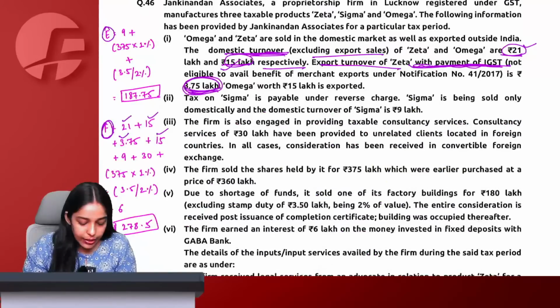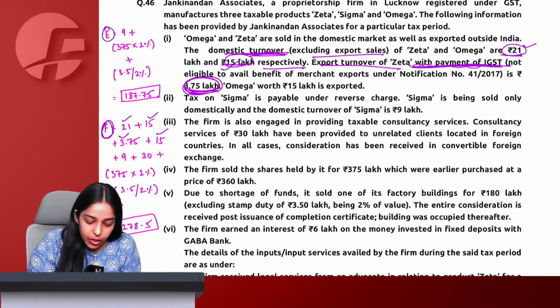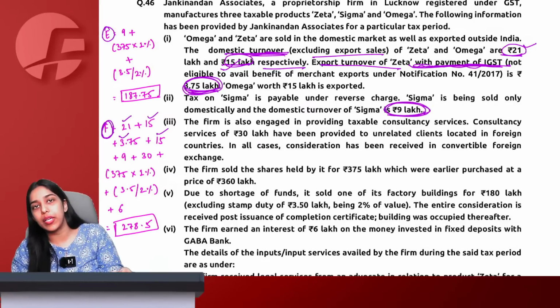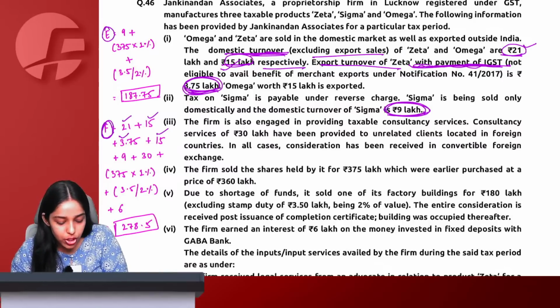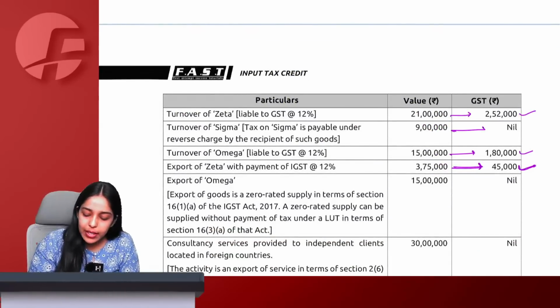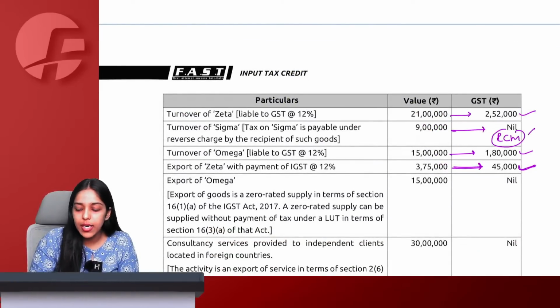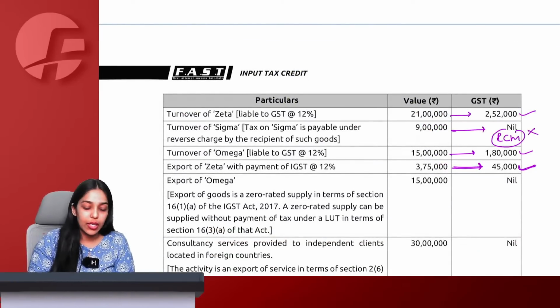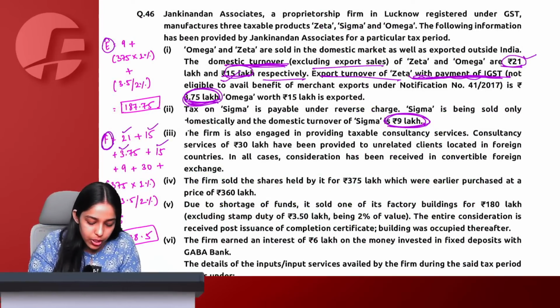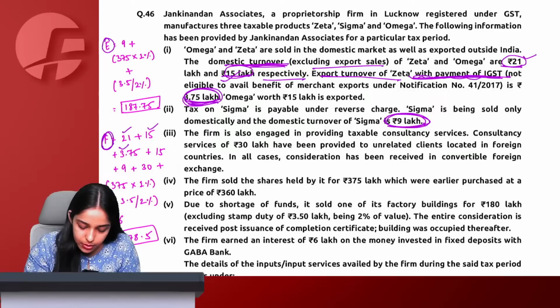Got it? And then we are saying that the tax on Sigma payable under reverse charge mechanism, it is sold domestically only. Domestic turnover is 9 lakh. Now see, if I am domestically selling something which is taxable under reverse charge mechanism, tell me, will it form part of E, yes or no? First of all, because it is sold 9 lakh RCM, my recipient will pay tax under RCM. It will not come in my liability, because the recipient will simply pay tax under reverse charge mechanism. That is very clear and simple to us.